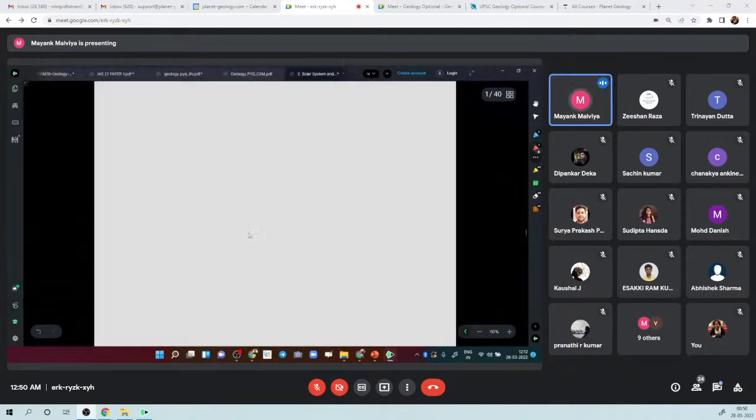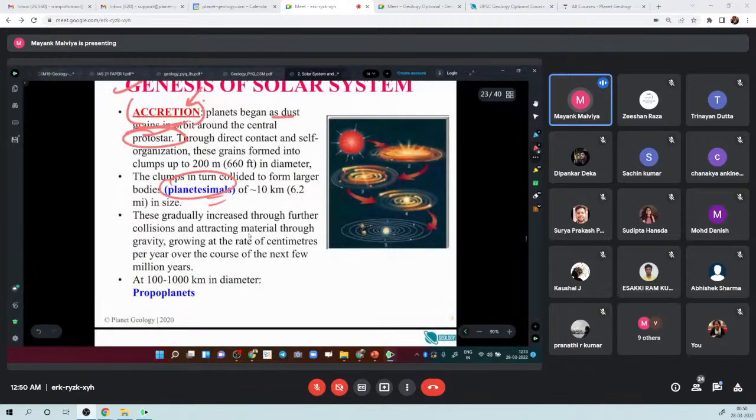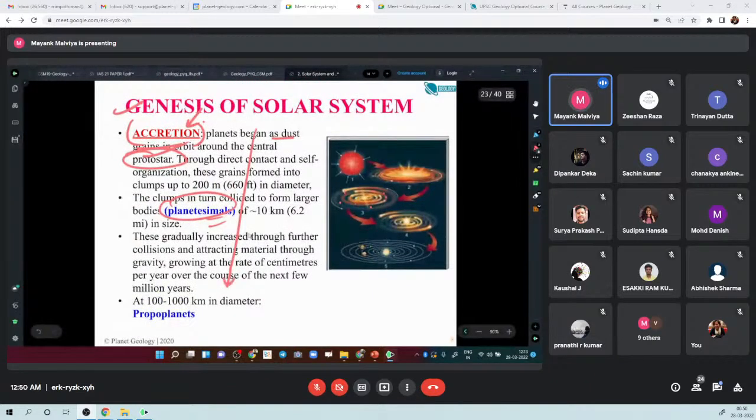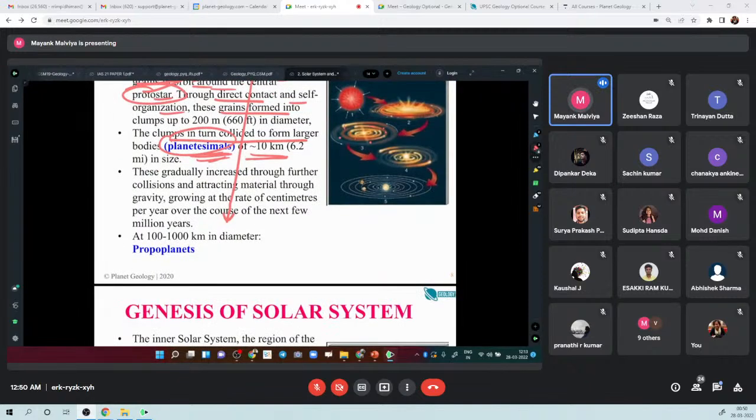So what else will we see in the slide? Again, whatever I was talking about in that flow chart is all written in theory, right? It says that planets begin as dust grains around the orbit of the central protostar, right? Through direct contact or through self-organization, these grains start gaining in diameter. Then these clumps in turn collided to form larger bodies, known technically as planetesimals, which have a diameter of around 10 kilometers, right? These gradually increased in size through further collisions, right?